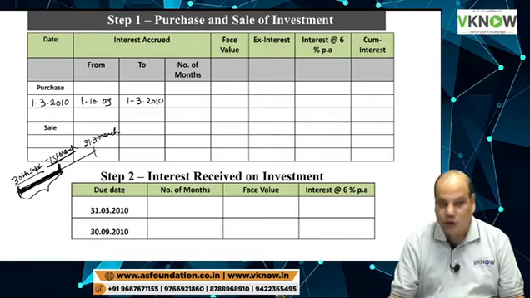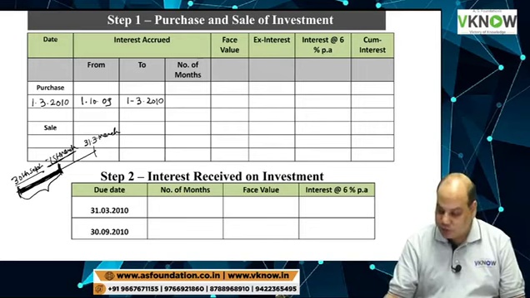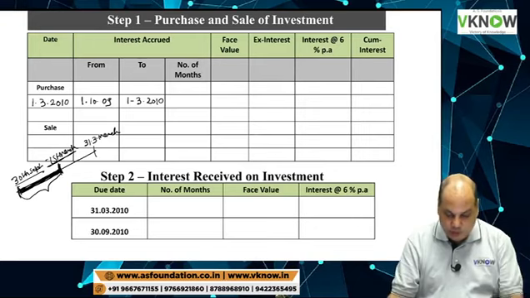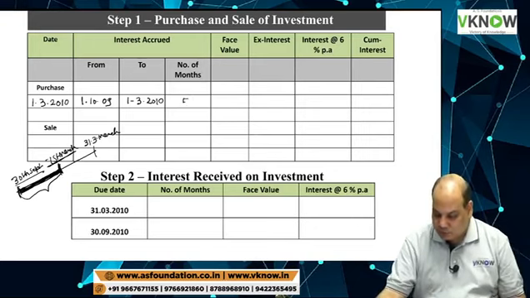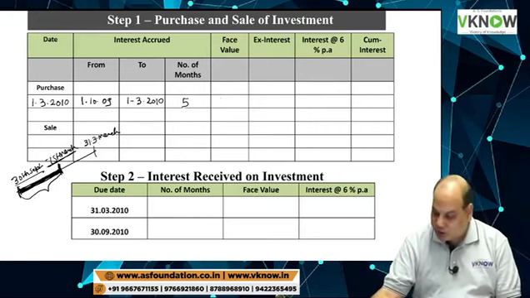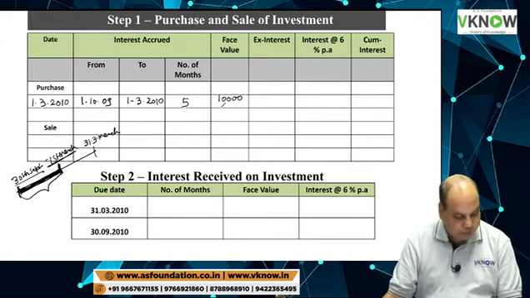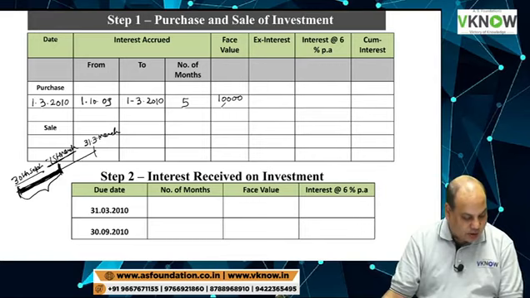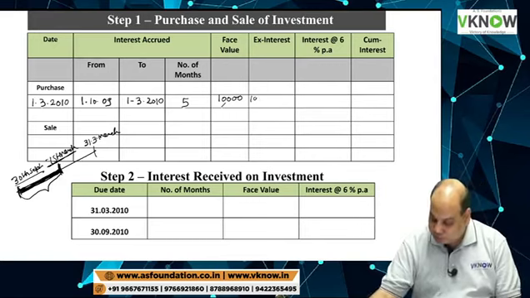So that is October, November, December, January, February. How many months do we have here? 5 months. Number of months 5. Face value: 100 units purchased means 100 into 100, 10,000. Purchased at 98 rupees, 100 into 98, 9,800.